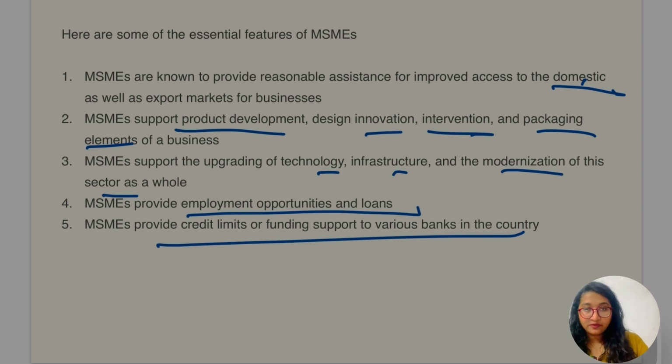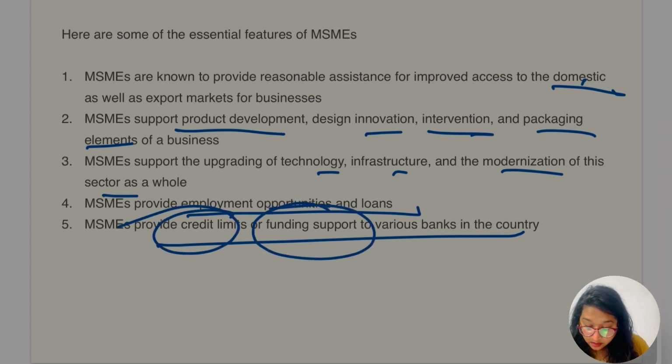So this was a point which we don't know. Above we have a little bit of knowledge about this point, but let's go for what they are saying. They are also providing credit facility to the people, those who are following that criteria, the small medium one. But what about this, they are also providing a credit facility, credit limit and a funding support to whom? To banks, to various banks in the country, which is definitely directly helping in the country's development.